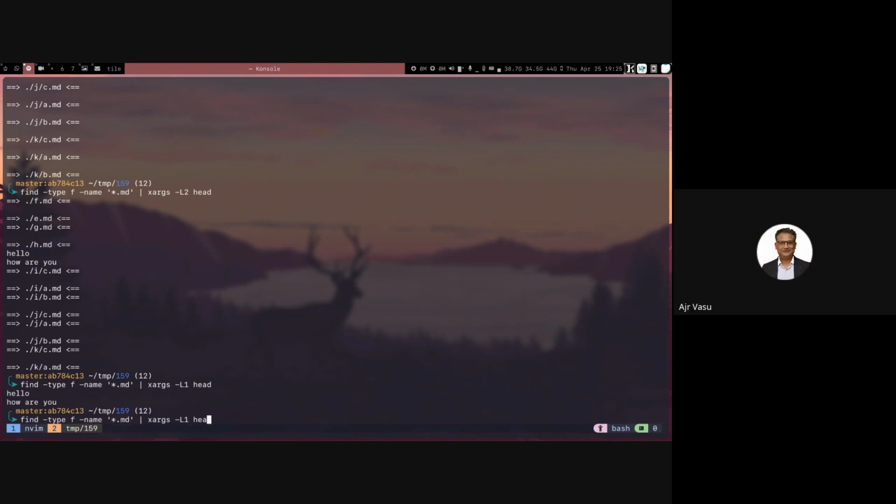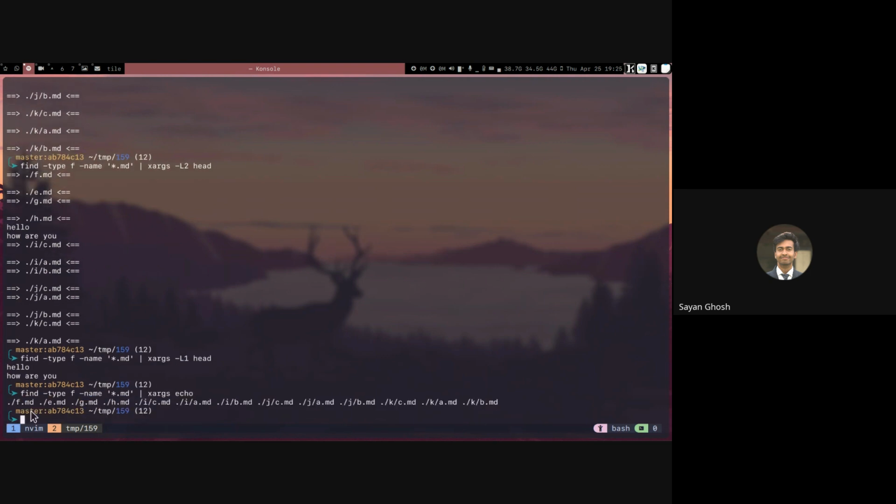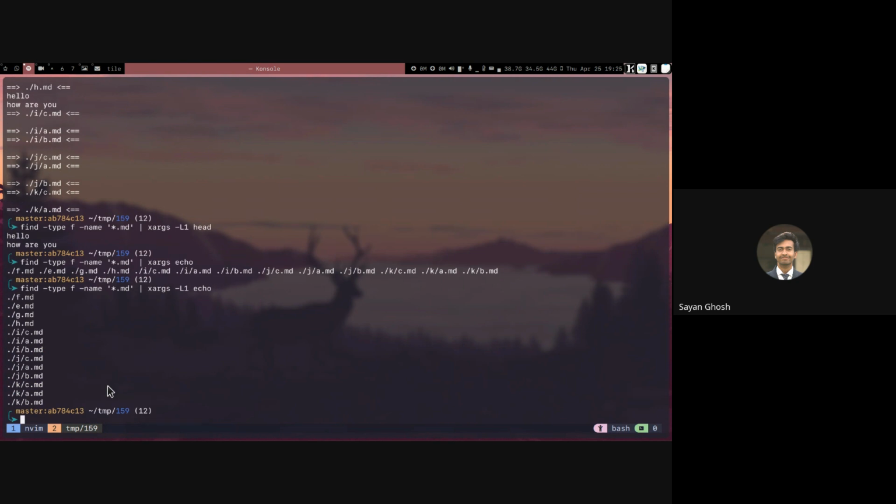If you do this -L1, we won't have any of those separators. Yes, exactly. We can also see that clearly if we use echo. If we are using echo, what xargs does is, in any command, it will put all the lines of standard input side by side. You can see everything is put side by side. But if we use, let's say, -L1, then it will only run echo with each of them one by one. So we will basically have echo F, then echo E. That's why everything is printed on a new line.